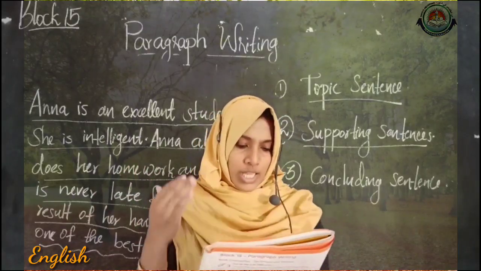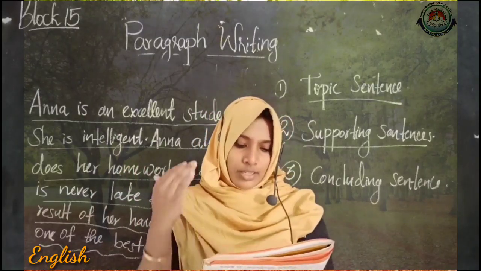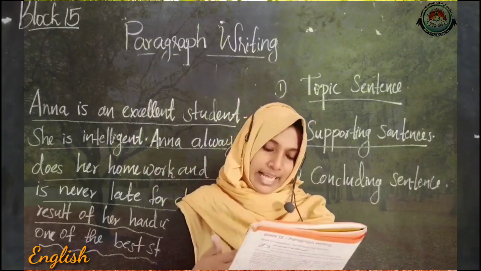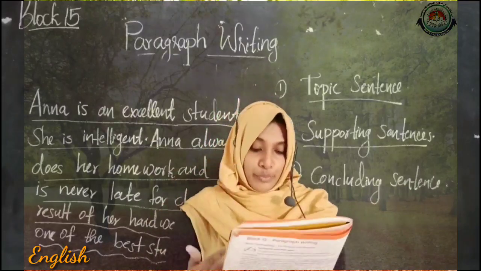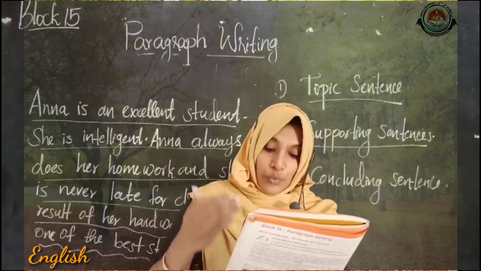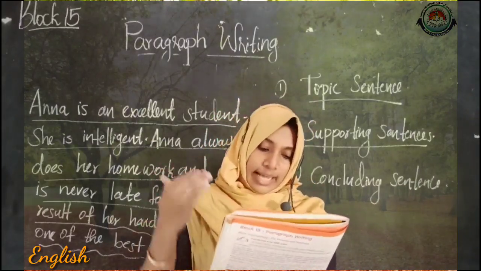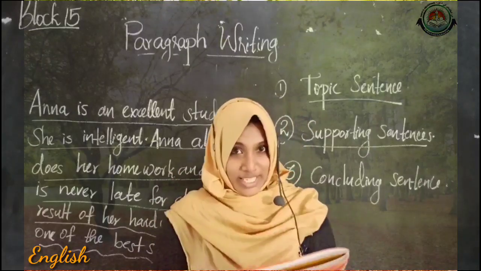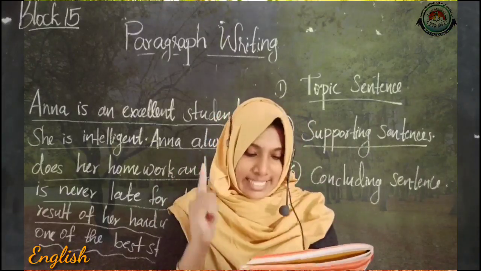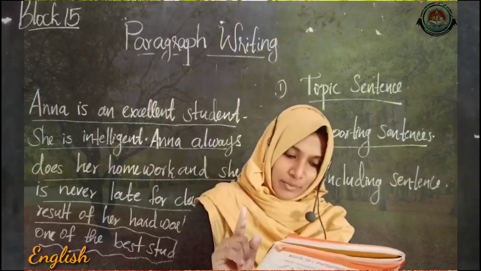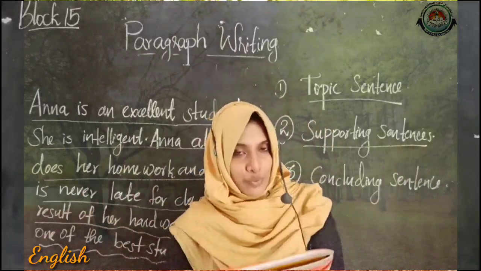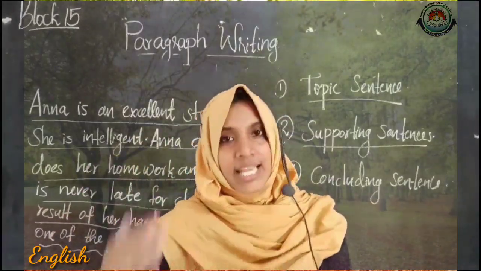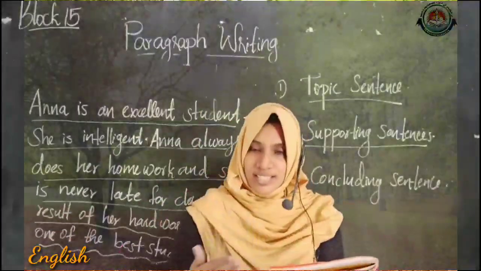And the last one, look at the picture and write a sentence that has a naming word, a doing word, and more words that tell when or where the action is happening. So here you have to make a sentence that has a naming word, a doing word, and words that tell when or where, means the time or the place that you have to include in the sentence.